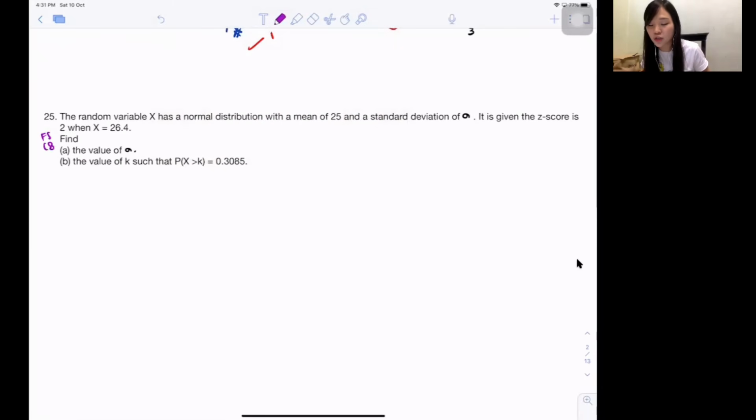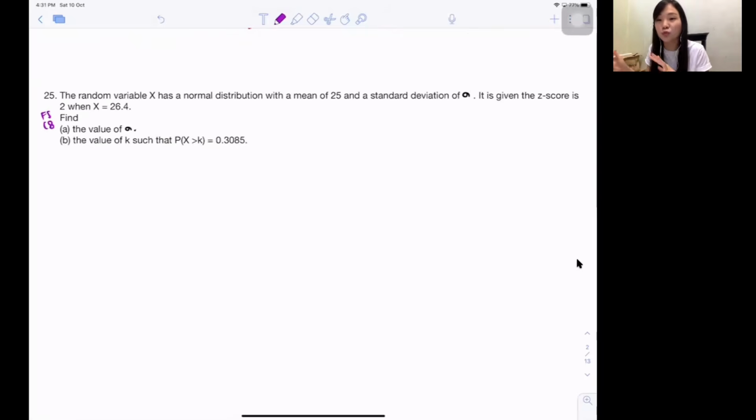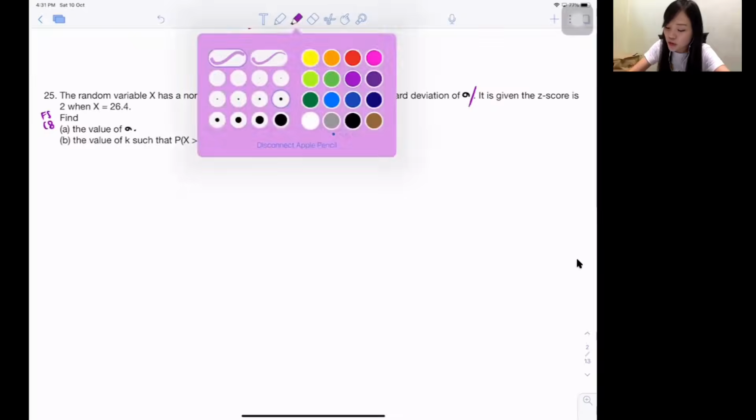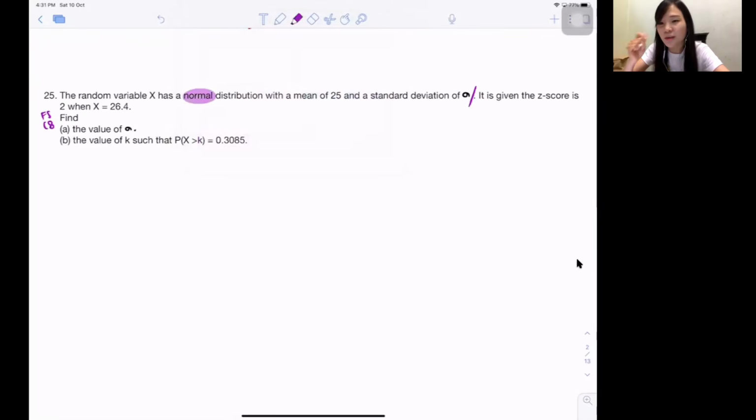I will do another video of Chapter 8, okay, like paper 2 questions. So the random variables X has a normal distribution with a mean of 25 and the standard deviations of that symbol. I read until here, I just want to tell you guys, which one is the keyword here? Normal. I always tell my student normal is the keyword. Whenever you guys see the word normal, that means later on you guys will use normal distribution table.